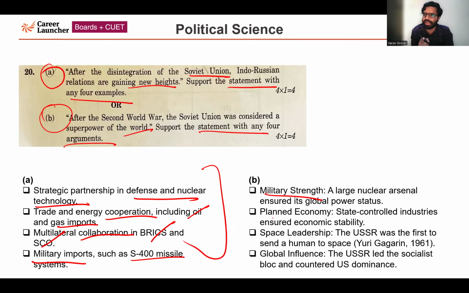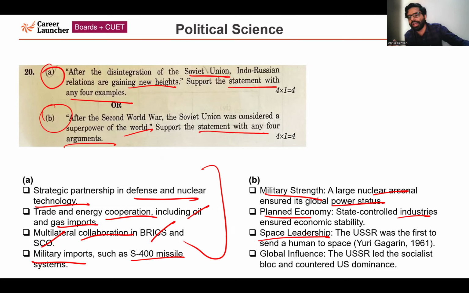At that point of time, in the arms race, both the USA and the USSR were considered equal. A large nuclear arsenal ensured its global power status. Second, planned economy: very importantly, the state played a very important role in controlling industry, ensuring the economic stability of the Soviet Union. Then space leadership: the Soviet Union invested heavily in space related activities also.